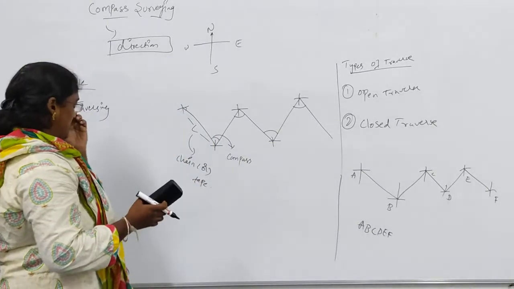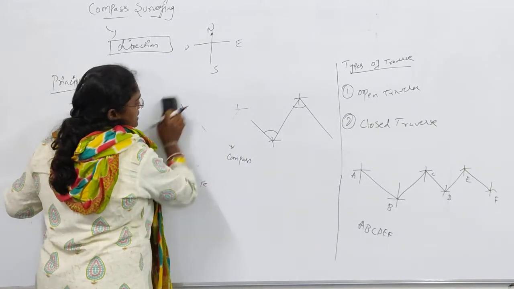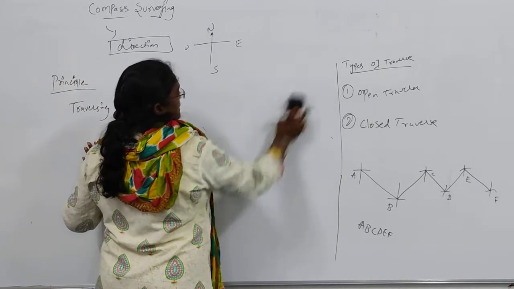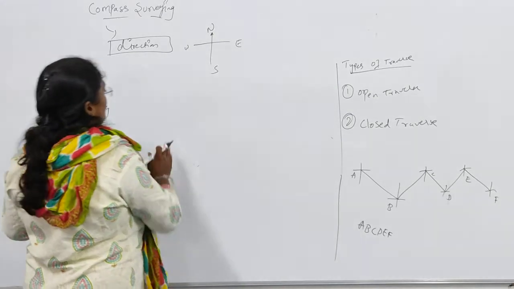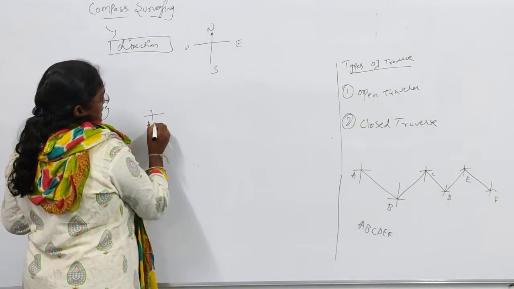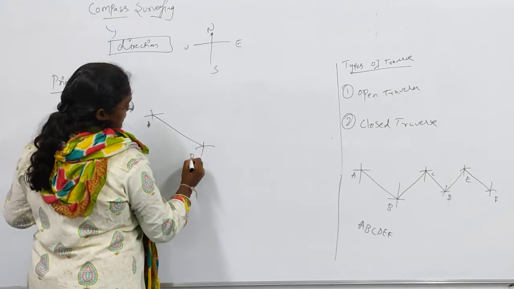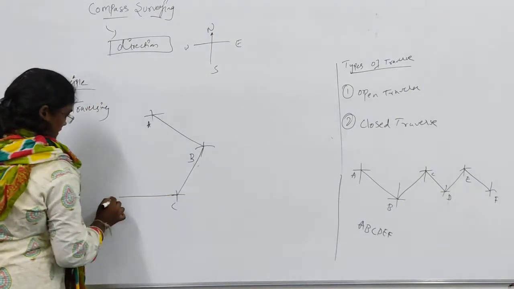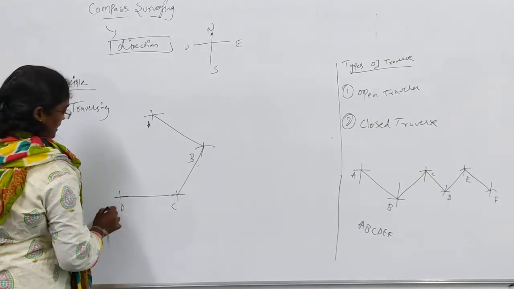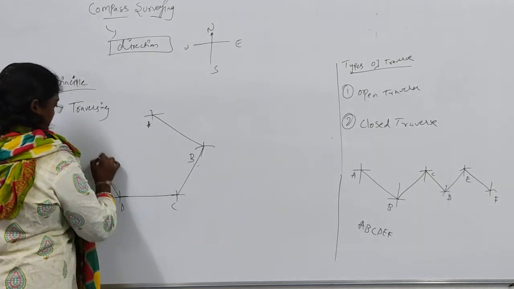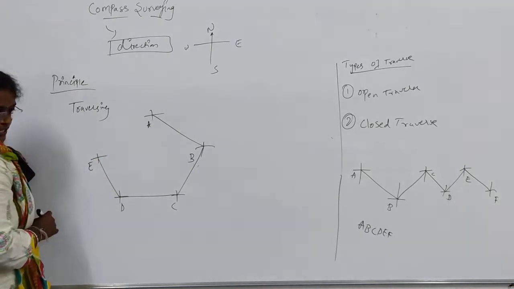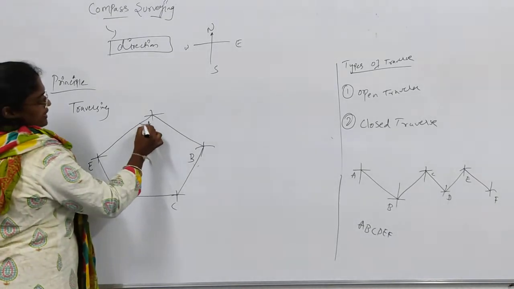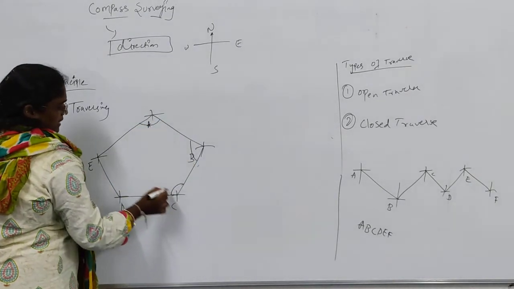When it comes to the closed traverse, the starting point becomes the end point, forming a figure. Here it is point A, point B, point C, point D, point E. It is forming a pentagon.